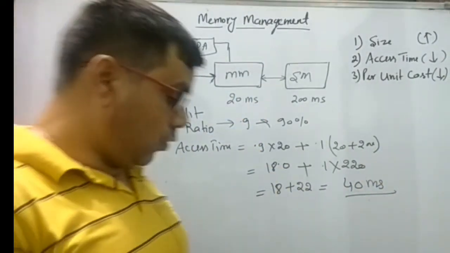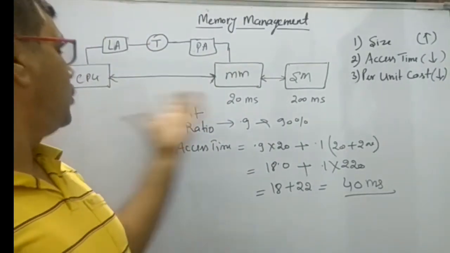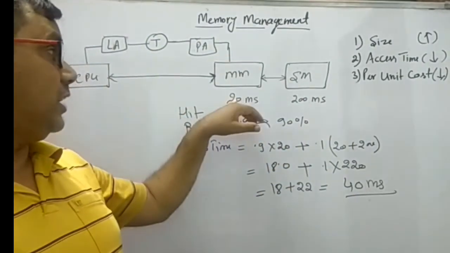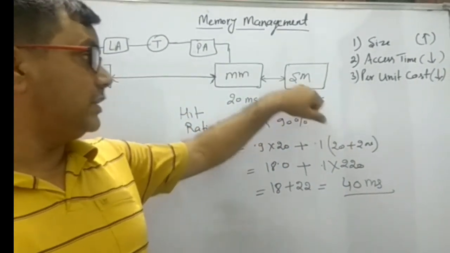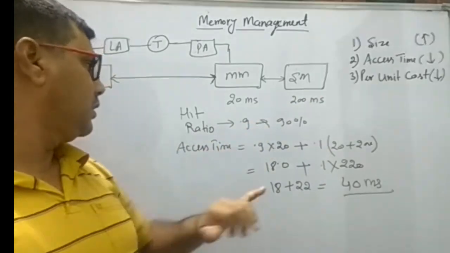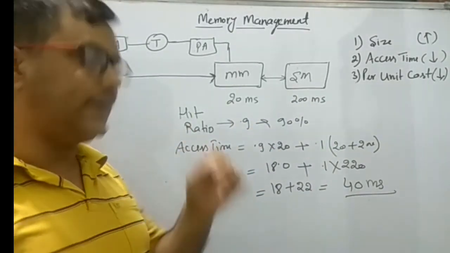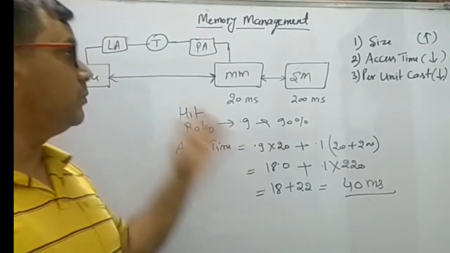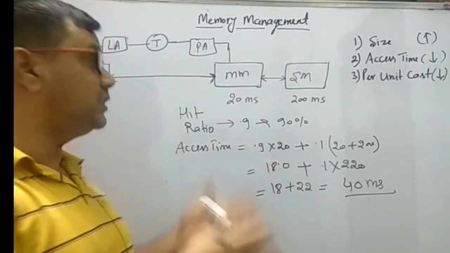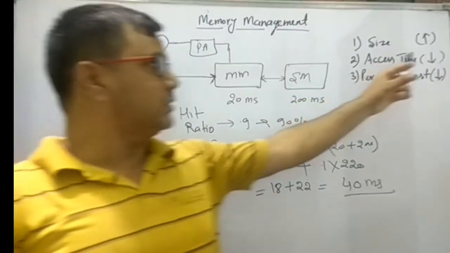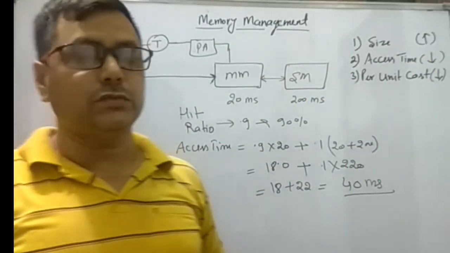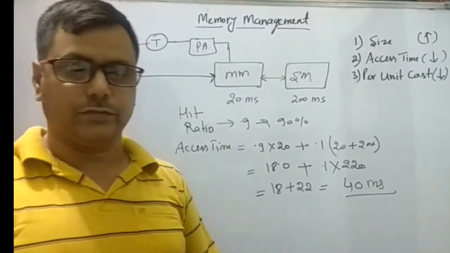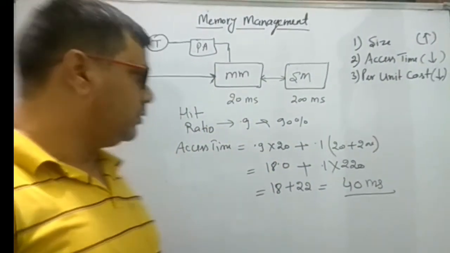That means the overall access time of the memory is 40 millisecond, while the access time of the main memory is 20 millisecond and the access time of the secondary is 200 millisecond. If the hit ratio is 0.9 or 90 percent, then here we are showing how the memory hierarchy is reducing the access time. Now the second characteristic can be met. That means we can reduce the access time of the memory by using different kinds of memory.